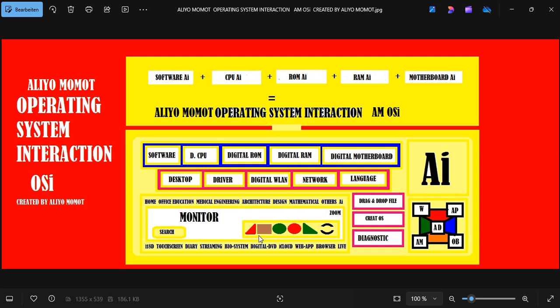So with these integrations, you can connect both properly, and it works properly. You see, when you have Windows, you have to click Windows here, and then the AI will function with the window, and ALIYO MOMOT operating system will start functioning with the window.